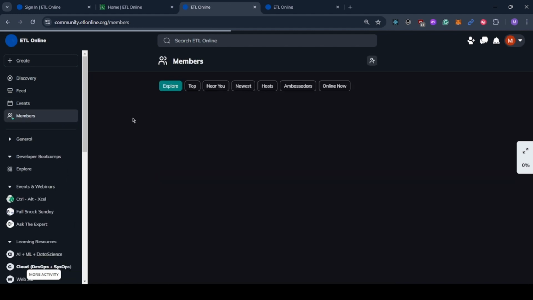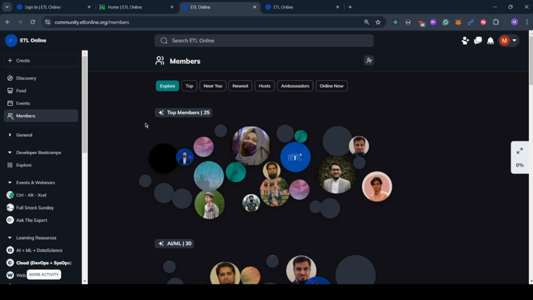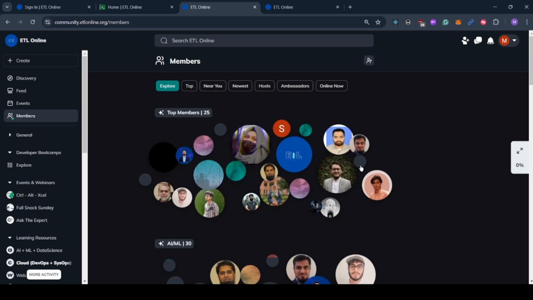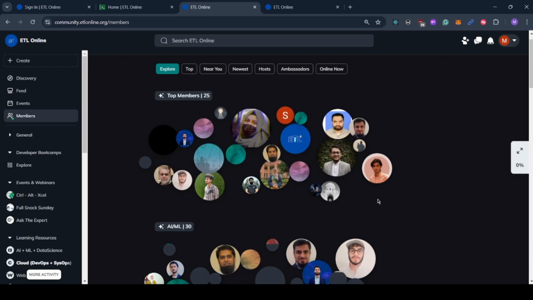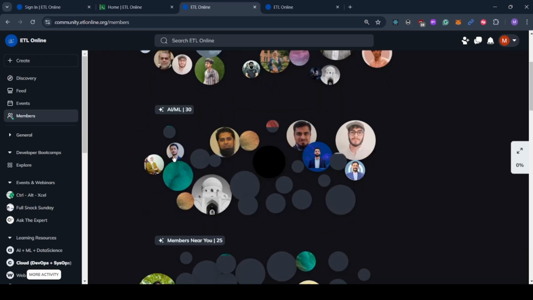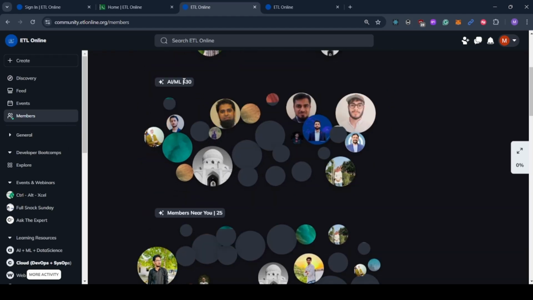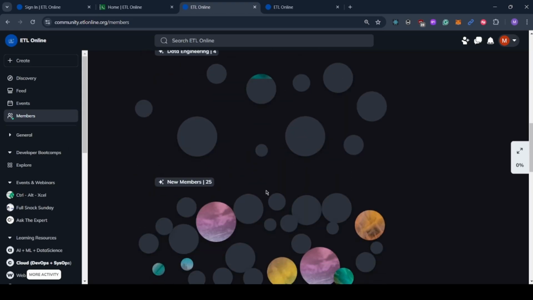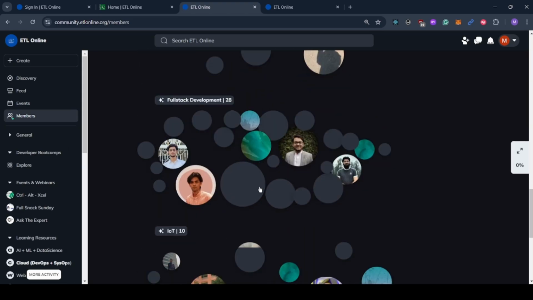Here we have all the members that have registered themselves on the portal. We have top members. These are the top contributors on our portal. Get yourself ready and post on the portal to get yourself featured over here. These are the members in the AI/ML space, data engineering, new members, data science, full stack web development.